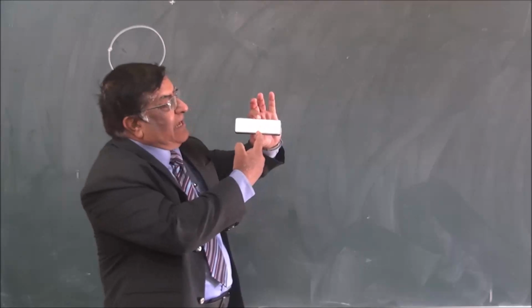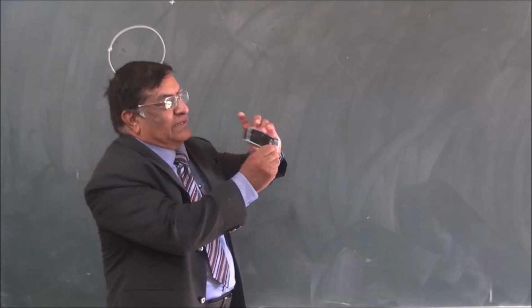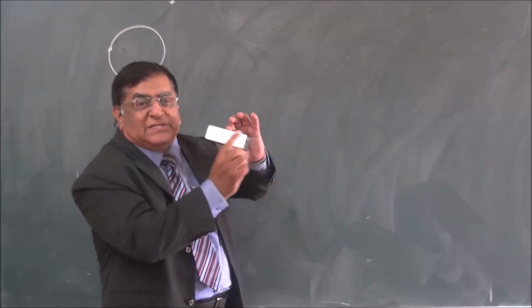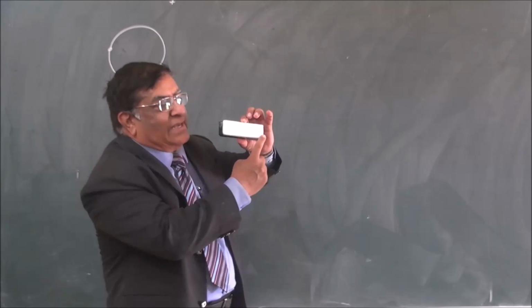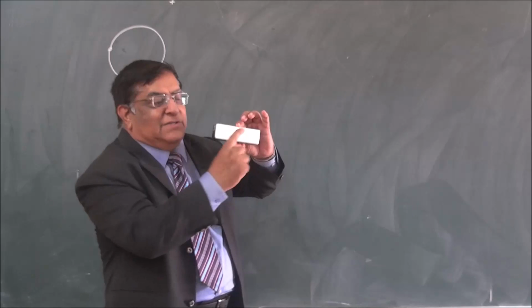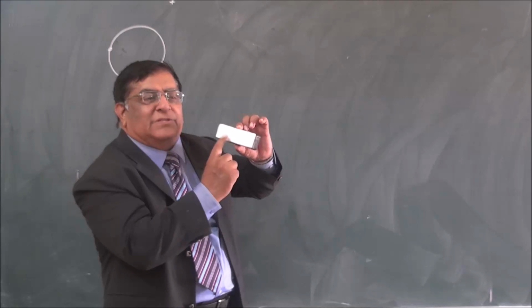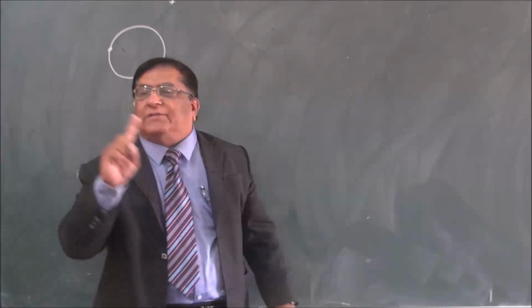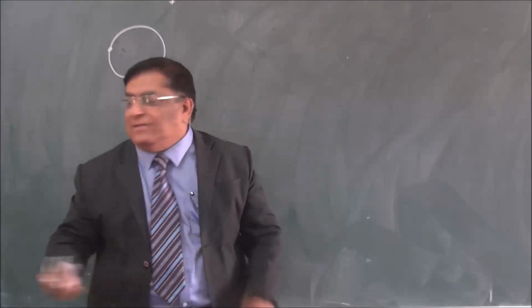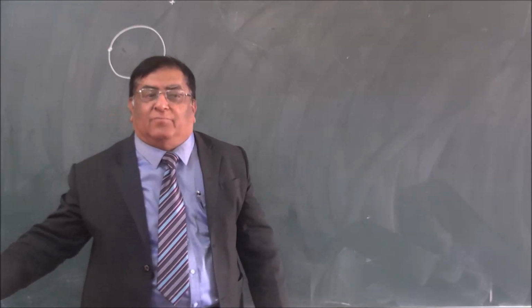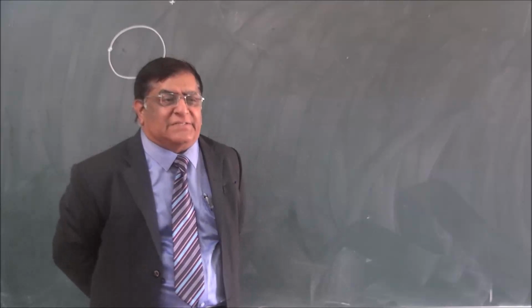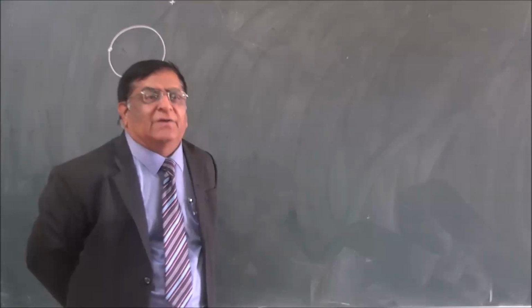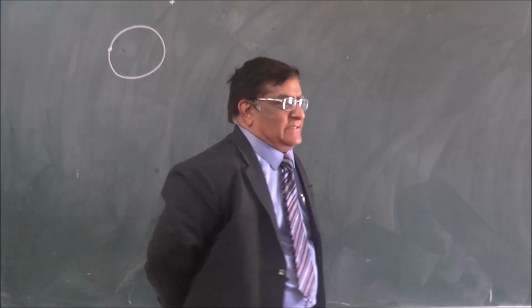Here is a straight line and the body is rotating like this. All these particles make circles about the same line. So all the points are making circles about the same line, then we say it is a rotational motion. What is the basic difference? Circular is for a single particle, rotational is for a system of particles.